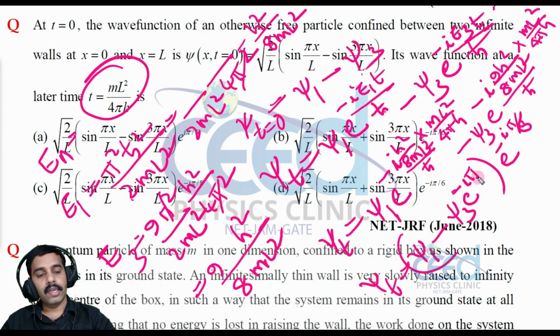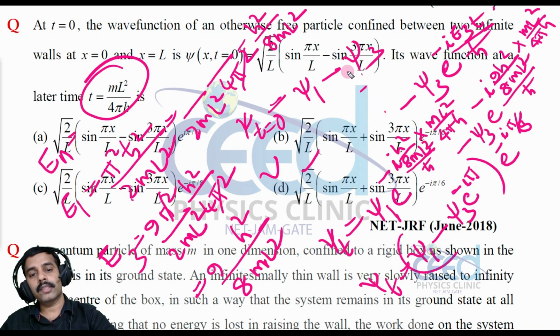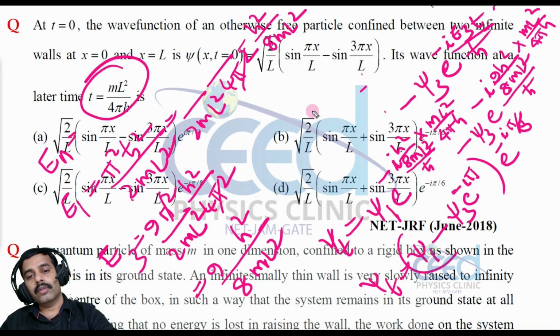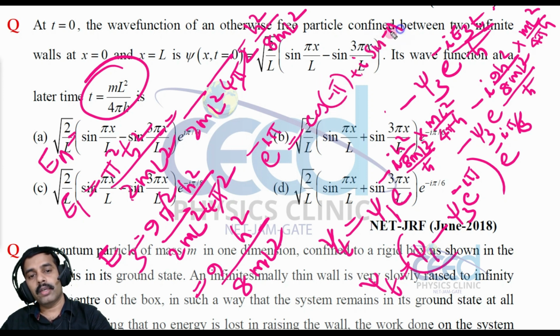E raised to minus i pi is cos of minus pi plus i sin of minus pi, that is equal to minus 1.